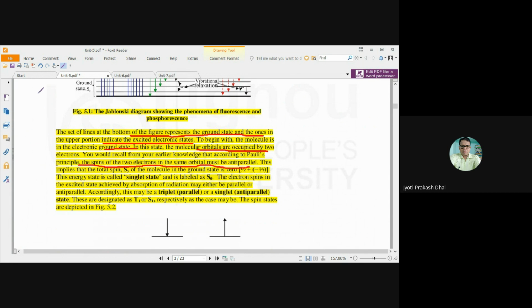If the spin of the first electron is clockwise, the spin of the second electron will be anti-clockwise. So the total spin of the 2 electrons in the ground state molecular orbital will become 0.